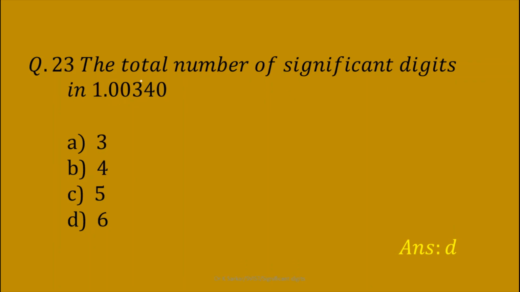Next question, the total number of significant digits in 1.00340. These two zeros after the decimal point will be considered as significant digits because they are in between two non-zero digits, and the last zero will also be considered as a significant digit. The trailing zero in a decimal number is considered a significant digit. Therefore, there are 6 significant digits in this number. Option D is the correct answer.